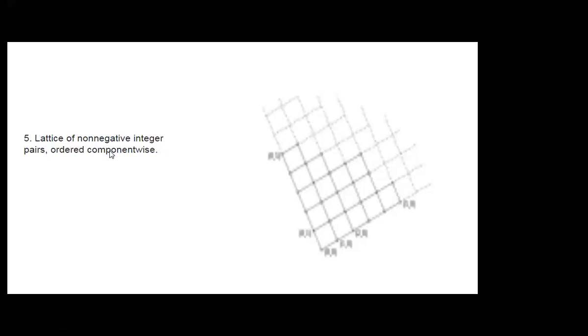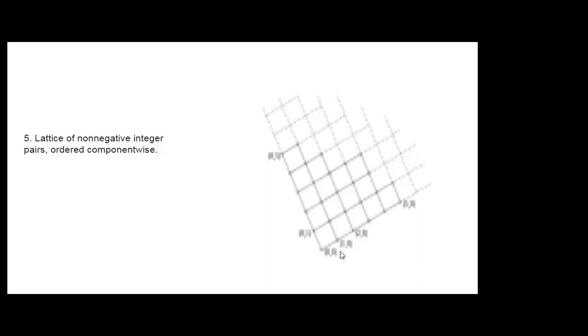Coordinates are lattice of non-negative integer pairs. Non-negative integer pairs means here it will be 0, 0, then 0, 1, 0, 2, 0, 3. Like this, and 1, 0, 2, 0, 3, 0, 4, 0, 5, 0. Like this it will be non-negative integer pairs, and ordered component wise.